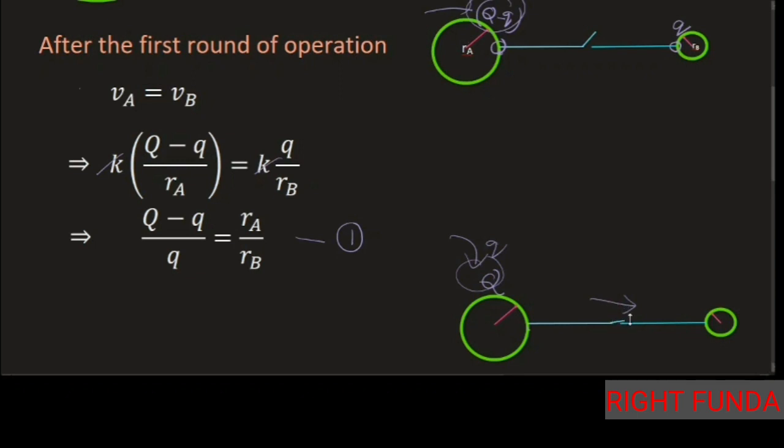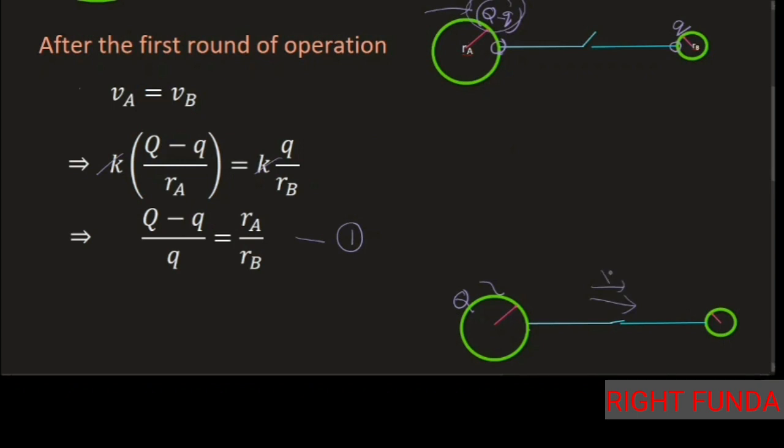This process will continue: take it, switch on, switch off, take it, switch on, switch off. But every time after you disconnect, we replenish the charge to whatever deficiency has developed, making it Q again. So finally some charge will be coming to this one. At the final step, after you make the charge Q also,